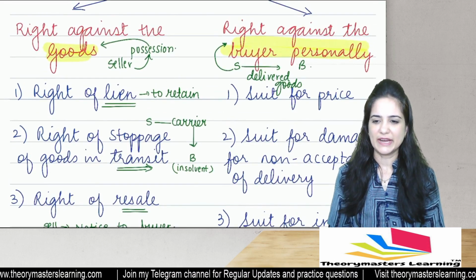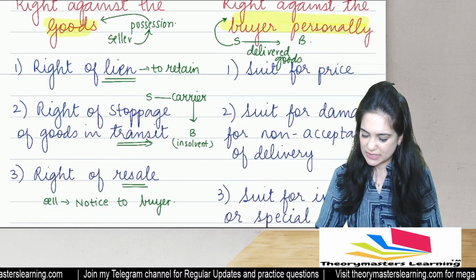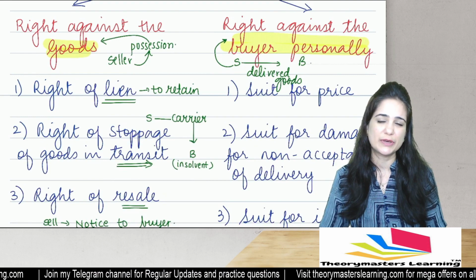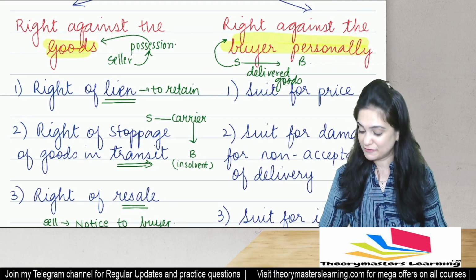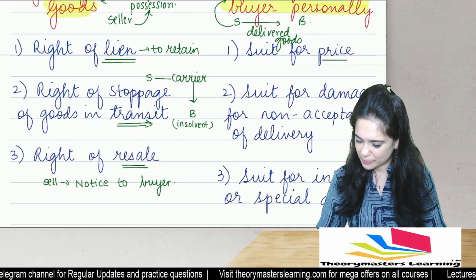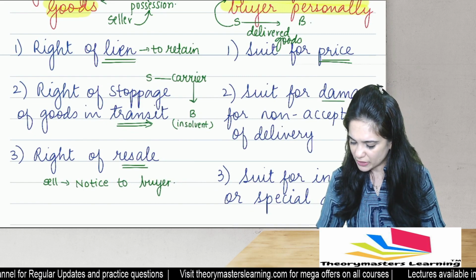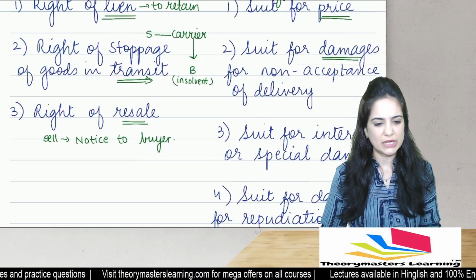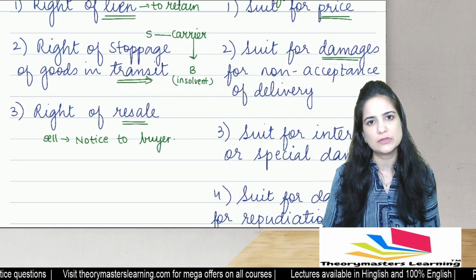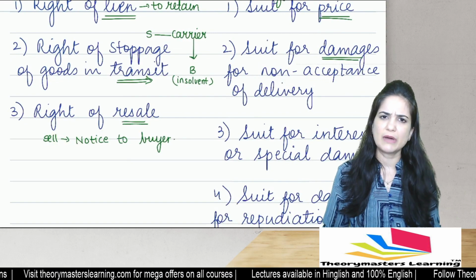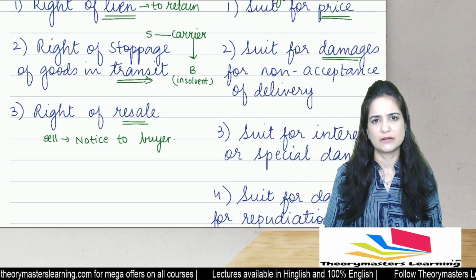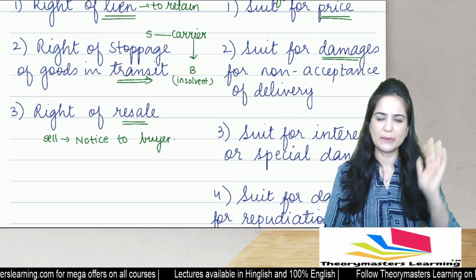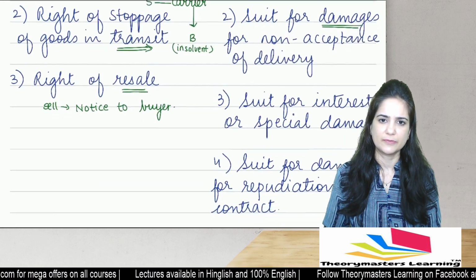Then we have right against the buyer personally. Now we have delivered the goods to him. But yes, we can definitely file a case against him for price. We can sue him for damages if he refuses to accept the goods. You said you want the goods, I brought the delivery, now you're not accepting the goods. I'll have to sell it in the market and I got a less price for that. Now you pay me the difference, you pay me the loss, the damage which I suffer.